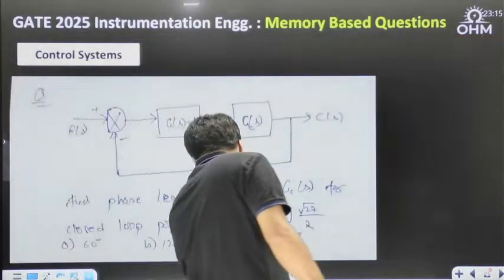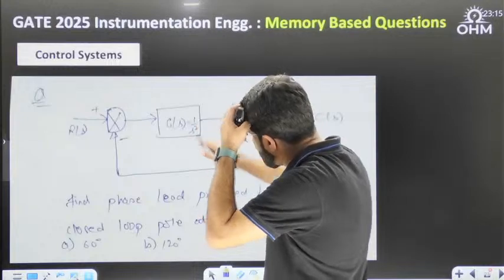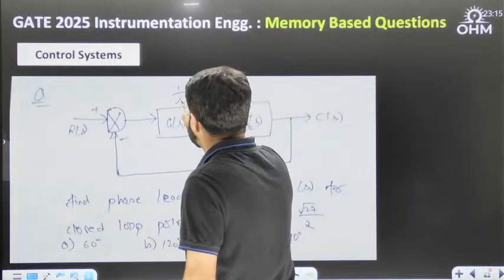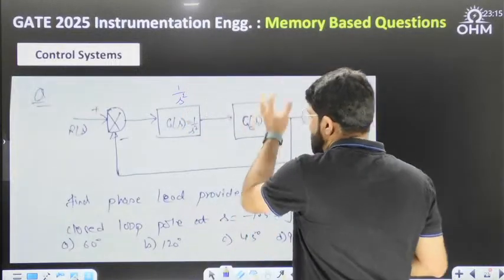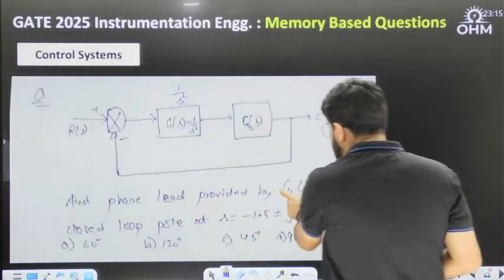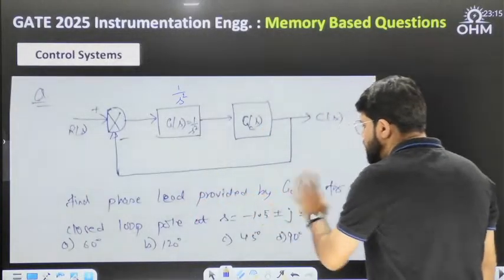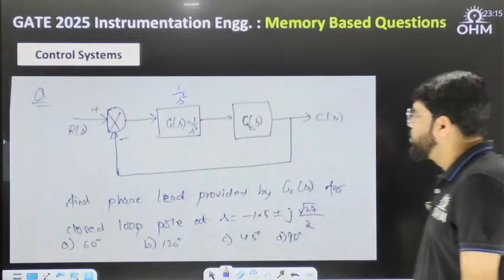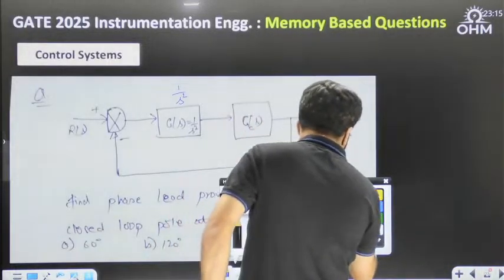So there is a plant G(s) with the transfer function 1 by s square. This is 1 by s square cascaded with some compensator. What is the phase lead provided by this compensator for the closed loop pole at -1 plus minus j root 27 by 2?